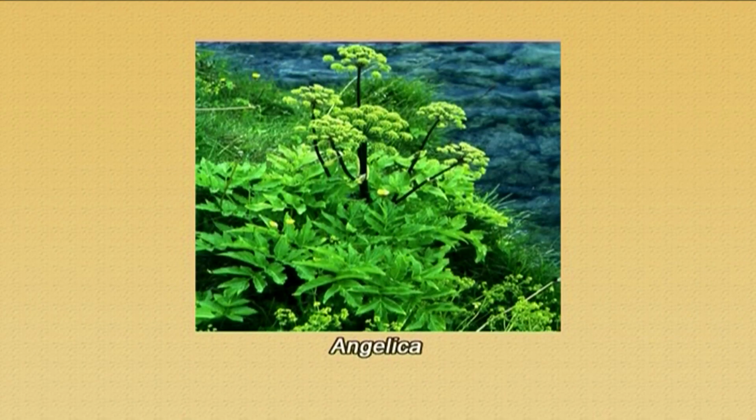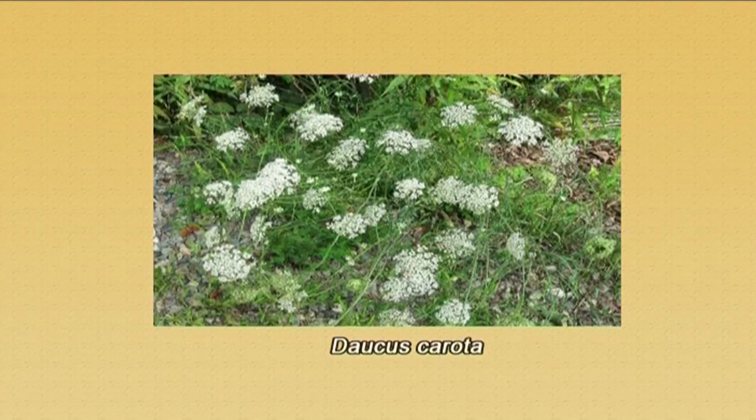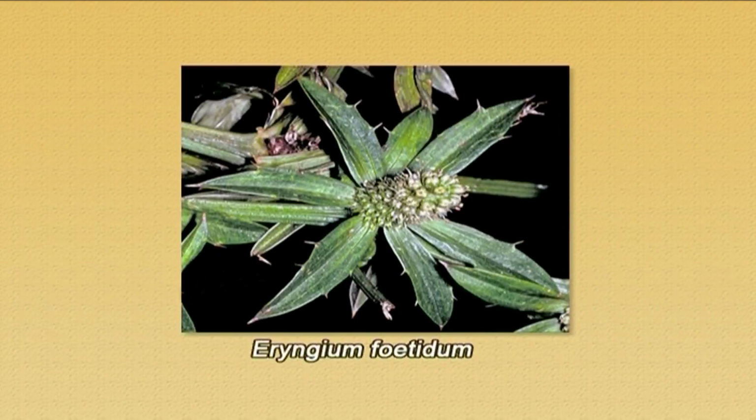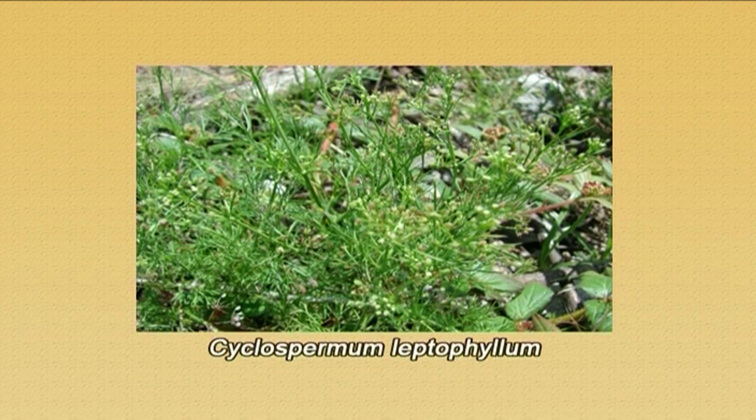Many species of Apiaceae have medicinal value. Some of the species of Ferula, Heracleum, Angelica are used in traditional medicine. Some of the species of Apiaceae are noxious weeds. Some of these are Daucus carota, Eryngium foetidum, Cyclospermum leptophyllum, and many more which are noxious weeds throughout the world.